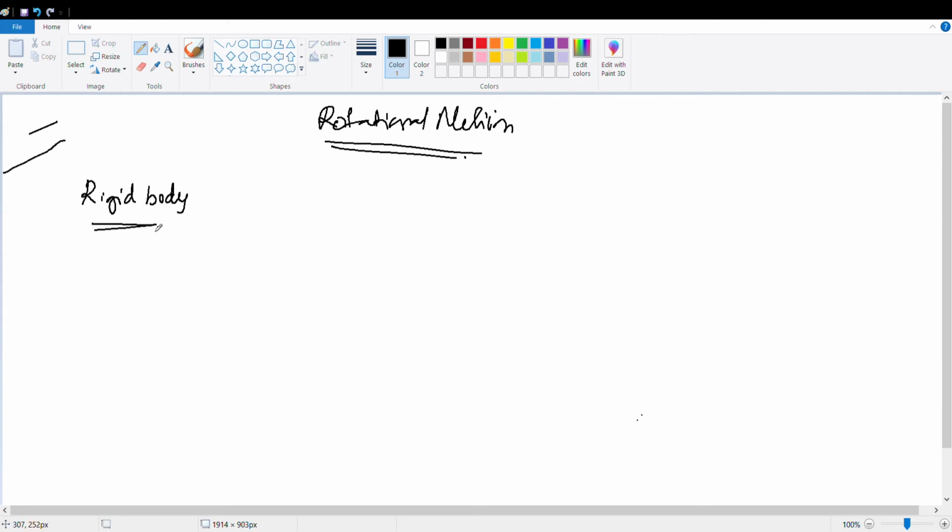So to start with, what is a rigid body? Who will explain me what is a rigid body? A rigid body is a solid body which has a constant distance between any point. Like if I have, let's say, a square, or if I have a cube. Cube is a rigid body. Why? Because if I take this point and this point, they have a fixed distance. Yes or no? If you take a slice anywhere, the adjacent points are at fixed distance. Am I correct?